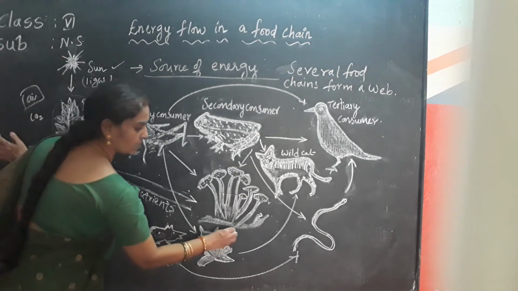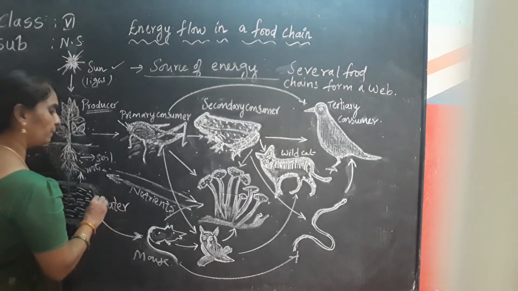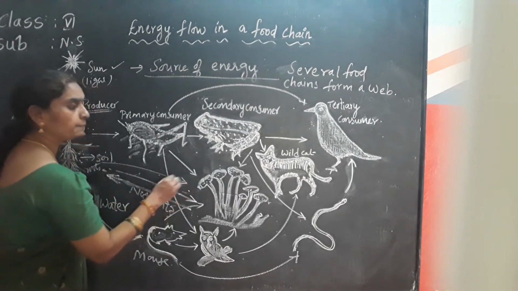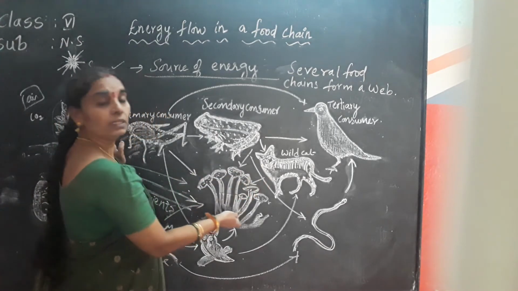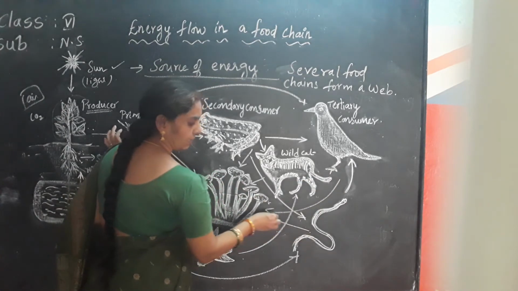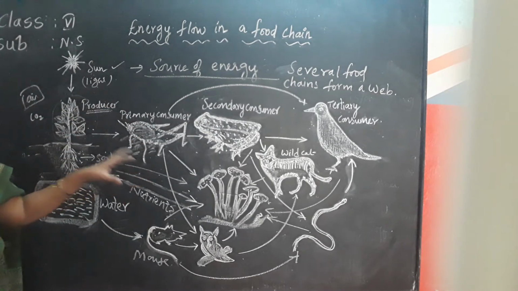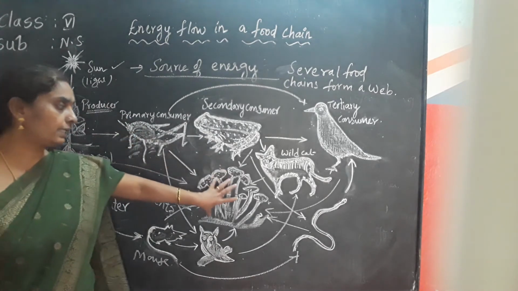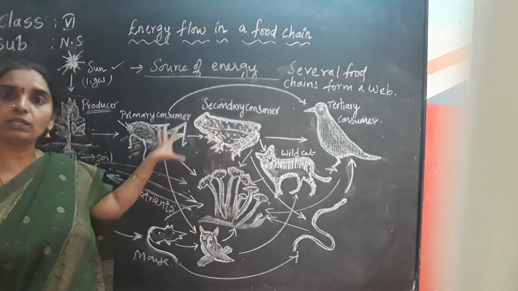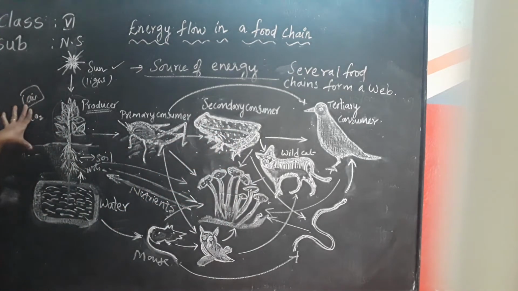All the organisms again are decomposed by the decomposers, called bacteria and fungi, when they are dead. So several food chains are formed like this. This is the way the decomposers recycle all the organisms and send them to the soil, and they are again used up by the plants and the cycle continues. So this is called a food web.